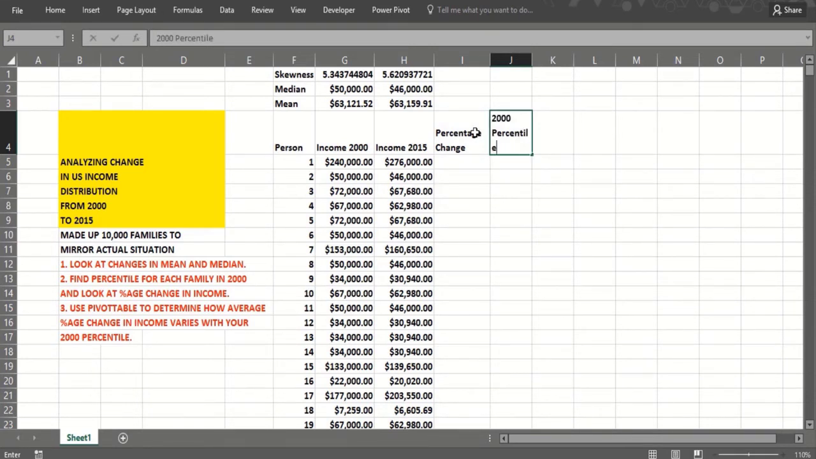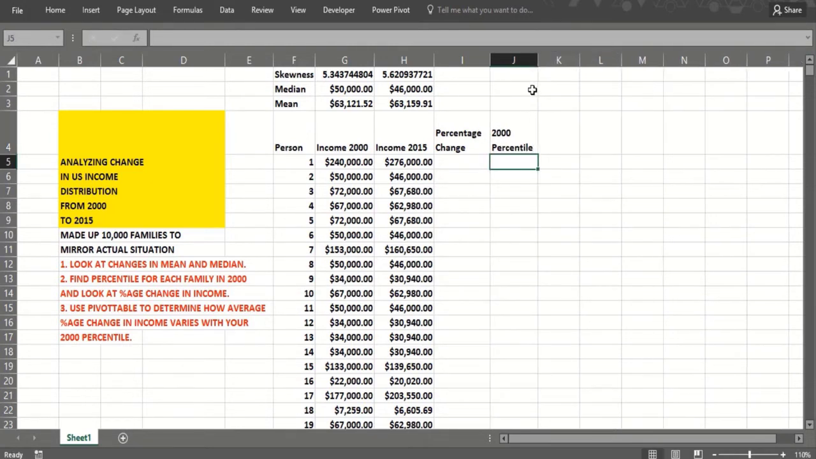And then we can group this stuff. We'll do a pivot table trying to look at what's going on based on this column, the percentage change. We really don't care about these two columns. We'll care about where you ranked in 2000 and how your income changed. So how did your income change? Well, it would be what you made in 2015 minus 2000 divided by 2000.